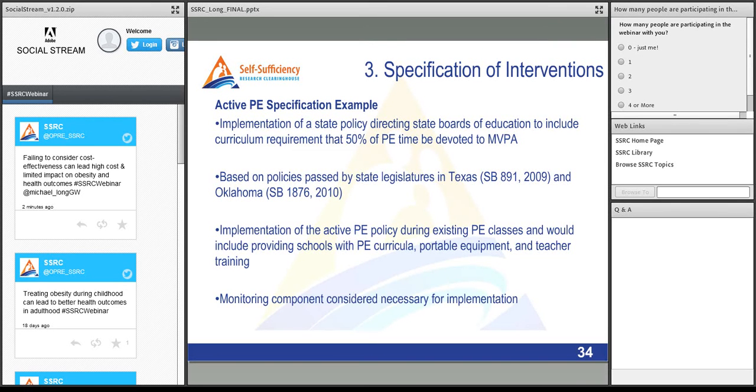Implementation of the active PE policy during existing PE classes would include providing schools with new PE curricula, with portable equipment, and with teacher training. And also, I think critical, we costed out and included a monitoring component that we considered necessary for implementation. And here, when we're talking about policy change, when we don't include the cost of ongoing monitoring, I think we are either over-assuming the effect or undercounting costs. And so incorporating an ongoing monitoring and continuous improvement component to all policy change is important, both from an evaluation and modeling stance and also from enacting real policies.